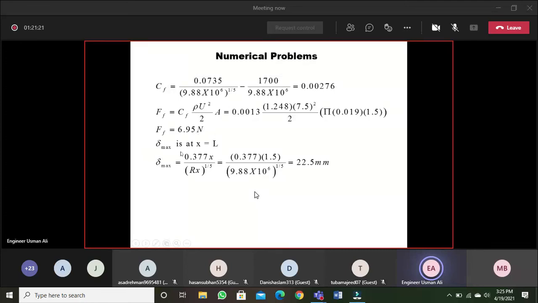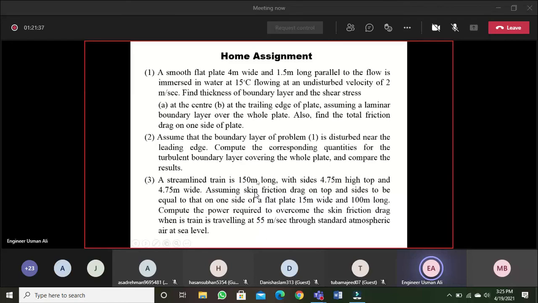The maximum thickness of the boundary layer will be at the trailing edge. At the trailing edge there will be a turbulent boundary layer. So we will find the thickness of the turbulent boundary layer. That will be the maximum thickness. You have to do this numerical as part of your assignment.